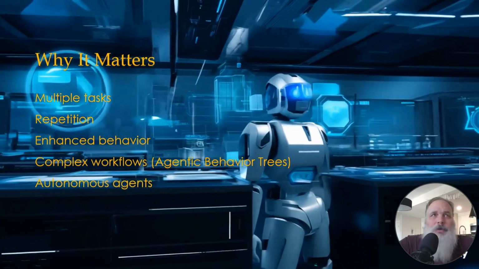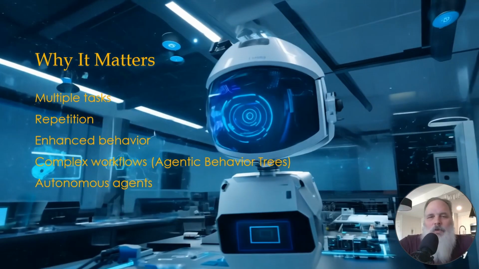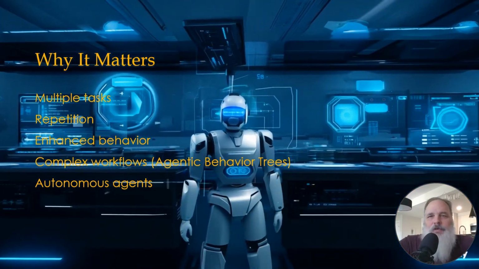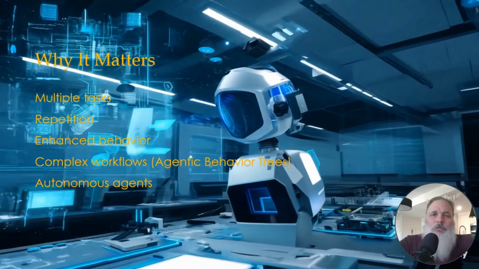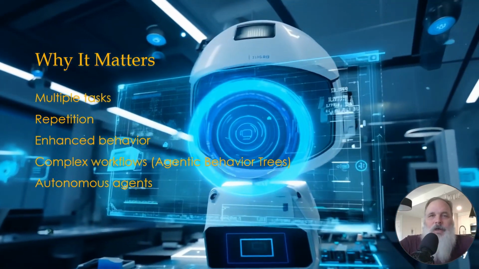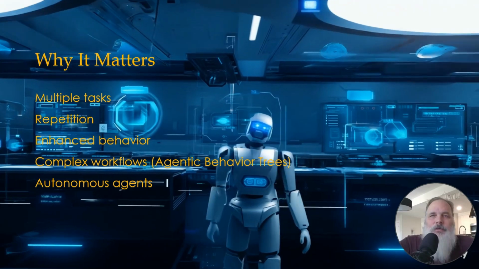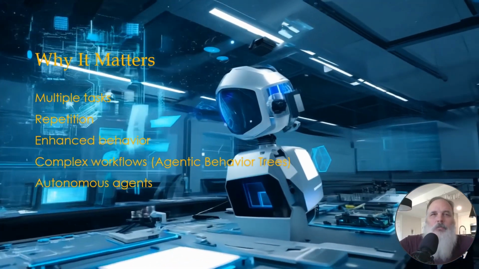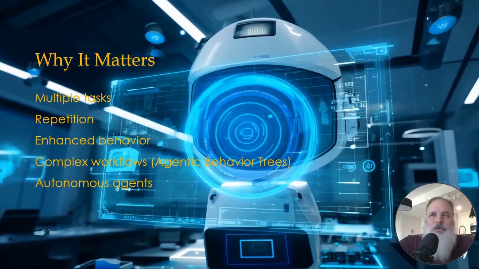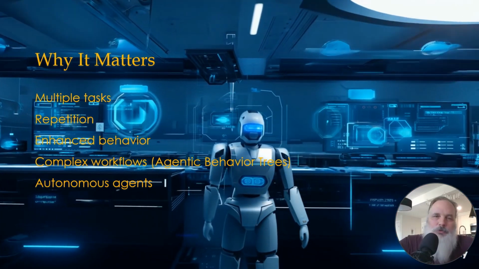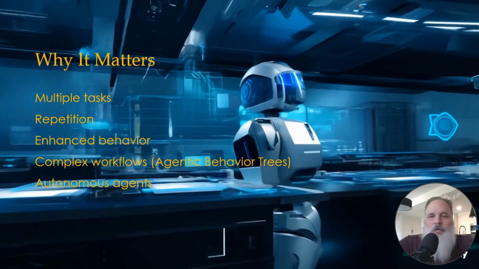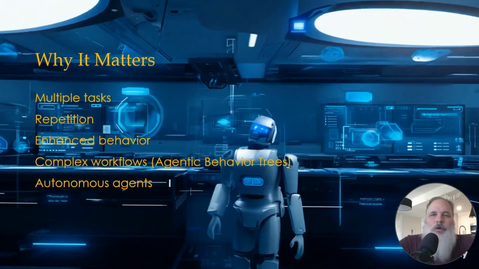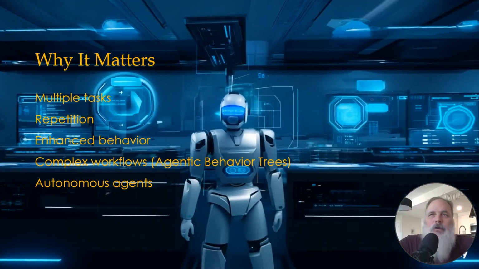So why does it matter? Well, it matters because multiple task execution is essential, almost critical to developing a competent agent and an agentic system. Being able to execute multiple tasks and also repeating those tasks even further enhances the ability of the agent. This enhanced behavior and ability then can be incorporated in complex workflows such as in agentic behavior trees, which I've demonstrated in other videos, which can lead to autonomous agents themselves or autonomous agentic systems.